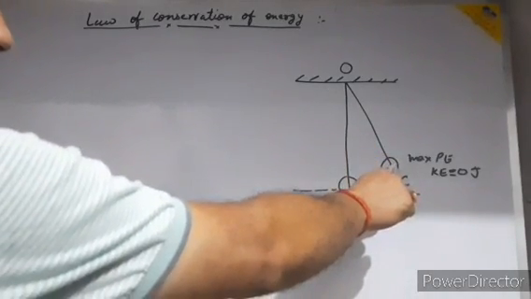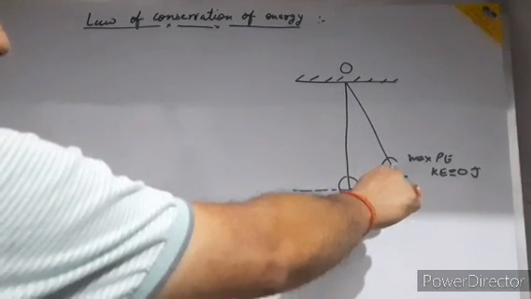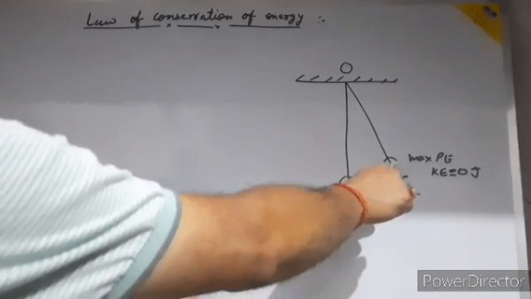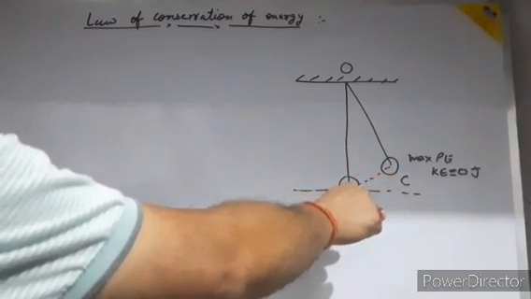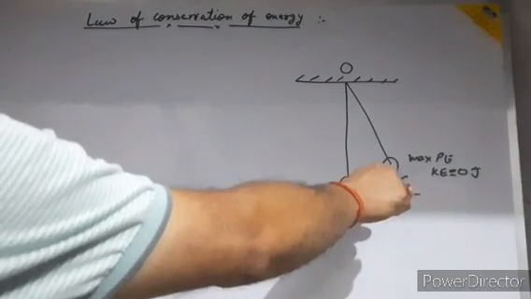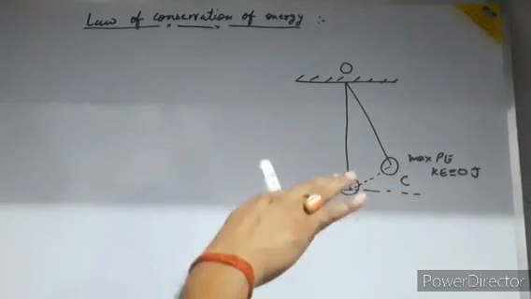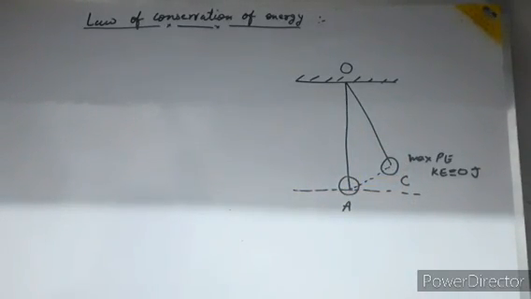So when your bob starts to move from point C to the point A, the velocity will start increasing, so the kinetic energy will start increasing. But height is decreasing, so potential energy decreases. Have you understood this point?